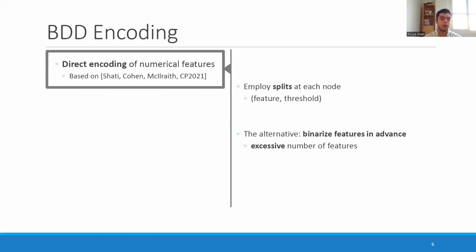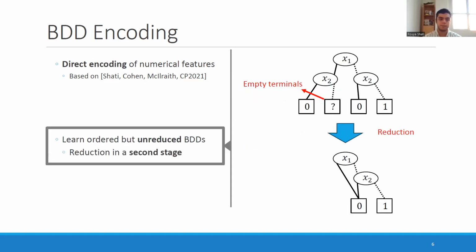Two aspects that I wanted to highlight. The first one is that we use a direct encoding of numerical features, the ones that we introduced in our previous work. This means that in each split of our BDD, the feature and the threshold is being learned. The alternative to this is that we can binarize all of the features in advance, but the downside to that is that there will be an excessive number of features, which we have shown in our previous work can cause issues for performance. The second aspect that I wanted to highlight is that our encoding learns BDDs that are